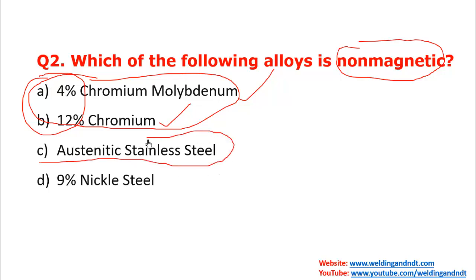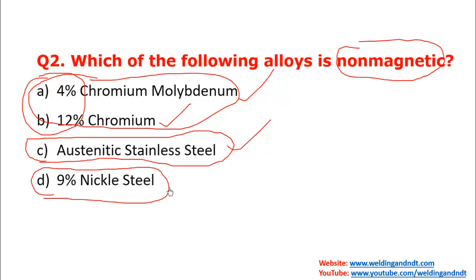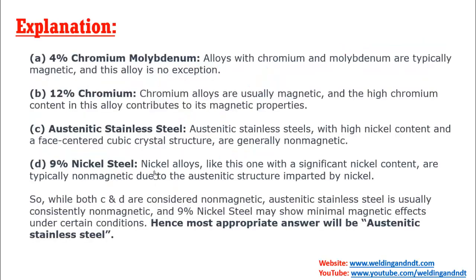Yes, see friends, austenitic stainless steel is in general a non-magnetic alloy. But if you look at option D, that is 9% nickel steel, see here also nickel is there, so 9% nickel steel is also non-magnetic. But if you have to choose the most appropriate answer, then the most appropriate answer will be C, because 9% nickel steel is generally non-magnetic, but it has a very minimal magnetic effect also.